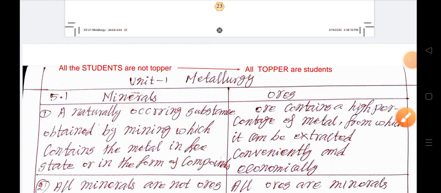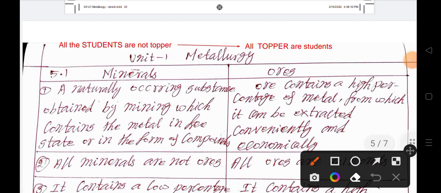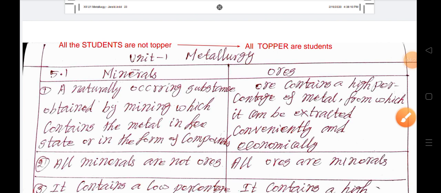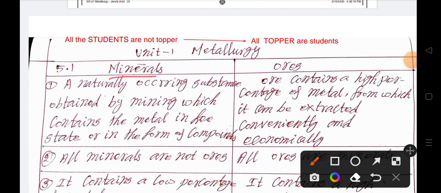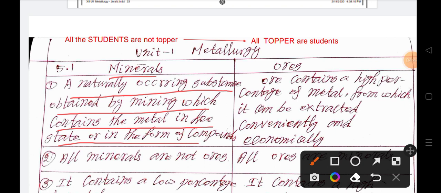Therefore, we come to the first point. What is mineral? For a 2 mark question, you write down the first point. What is ore? You write down the first point. Minerals are naturally occurring substances obtained by mining which contain the metal in free state or in the form of compound.